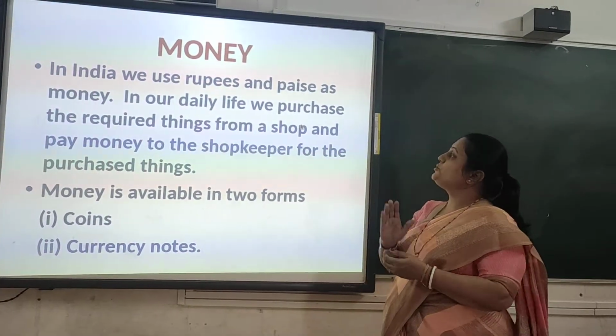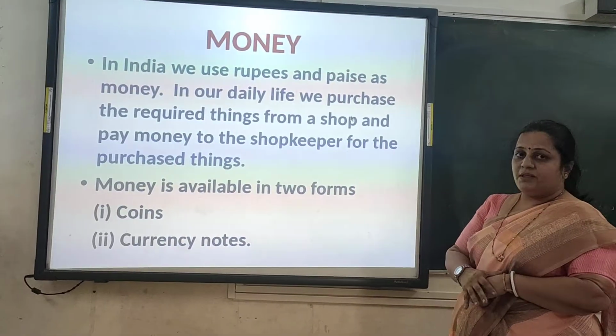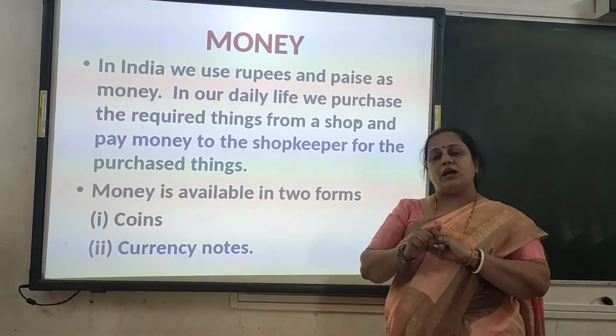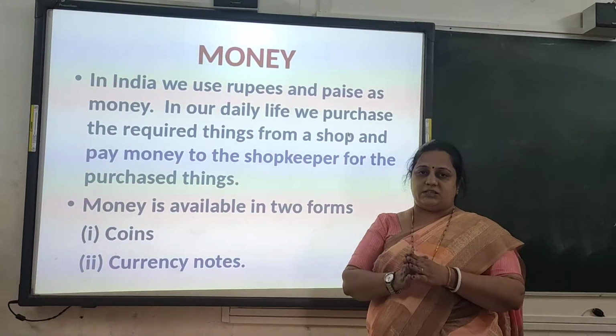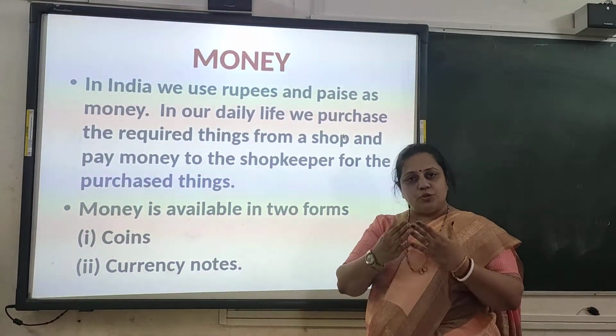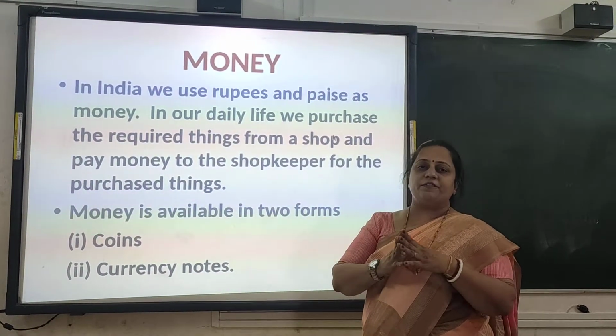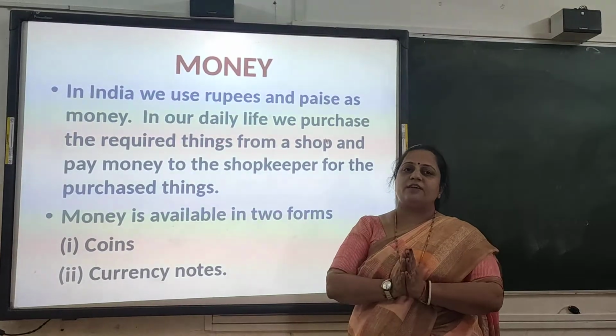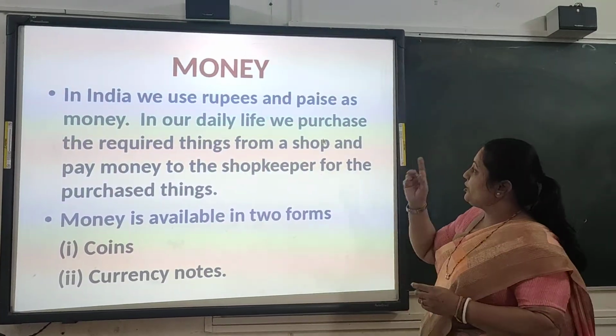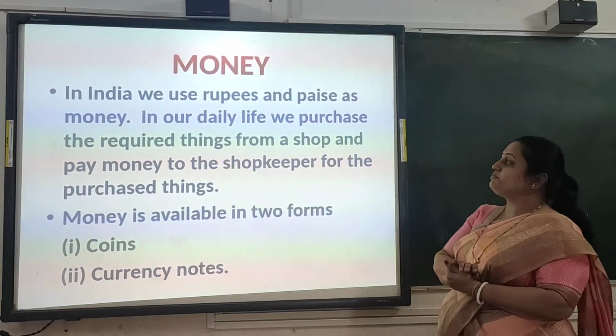In India we use rupees and paise as money. Every country has a different currency. For example, in Dubai we use the dirham, and there is the dollar. Like that, there is a different currency for every country. So in India, we use rupees and paise as money.